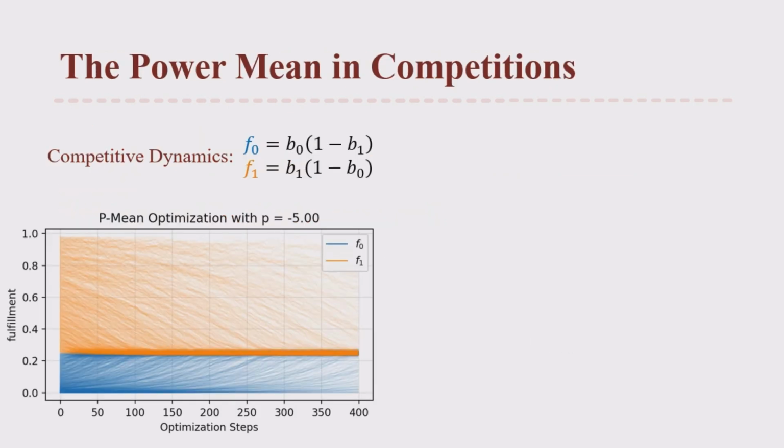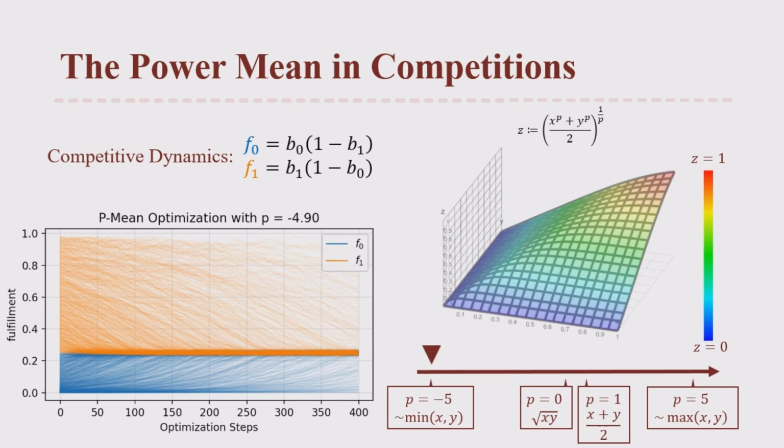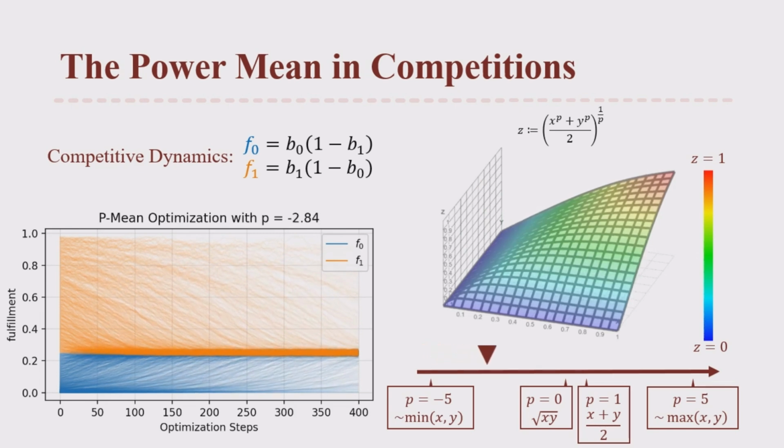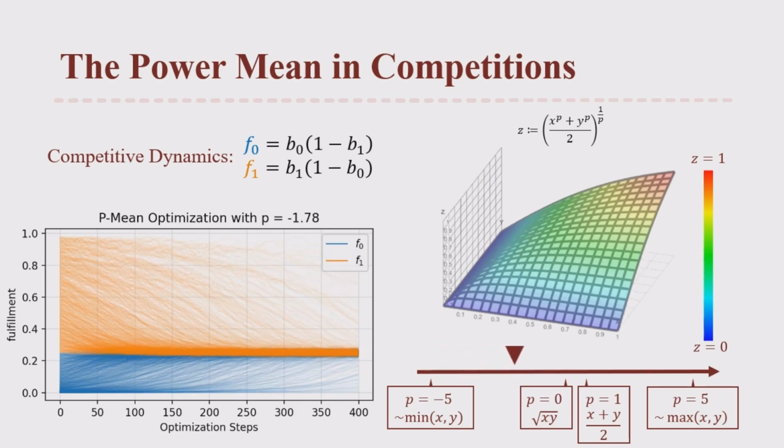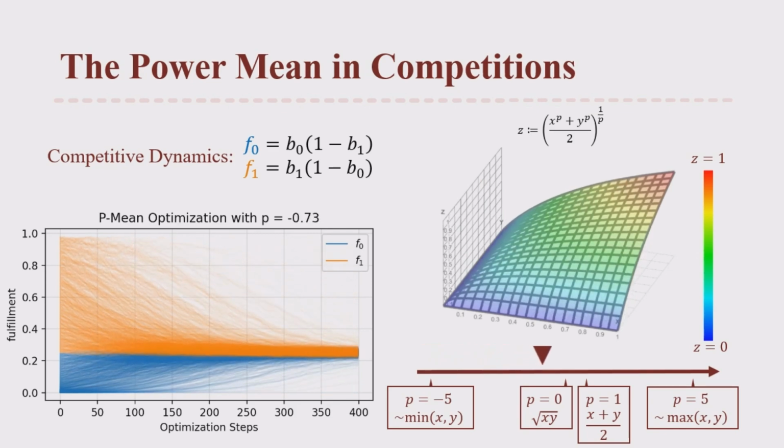Here we'll showcase what happens when objectives compete, described by two noisy fulfillment variables. f1 in orange is always initialized higher than f0 in blue. We perform stochastic gradient descent on their power mean and present their evolution. As p increases, you'll notice that we slowly go from compromising behavior to exploitative behavior, whereby f1 gets fully fulfilled at the cost of f0.